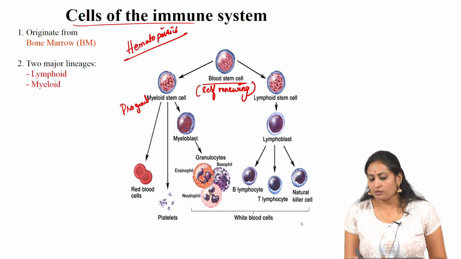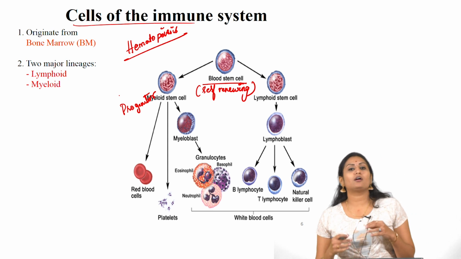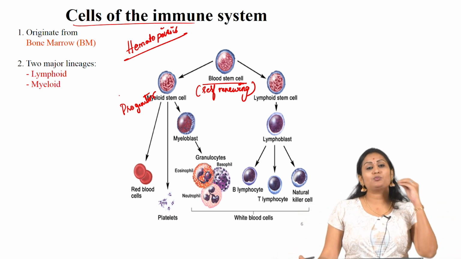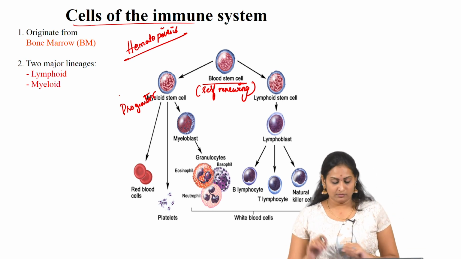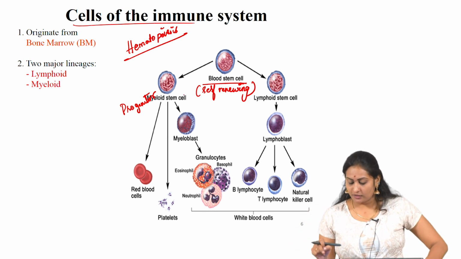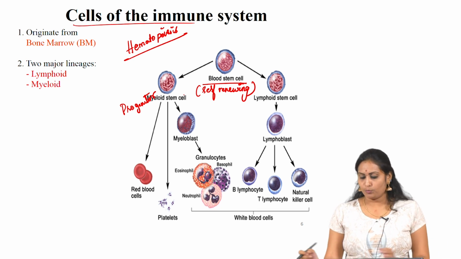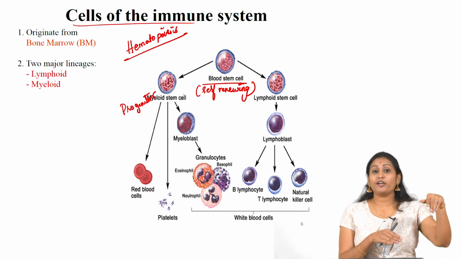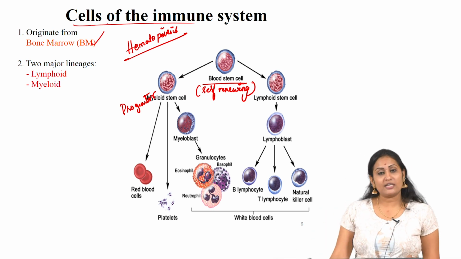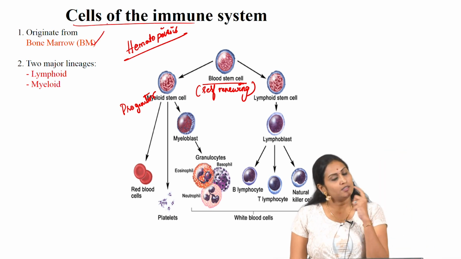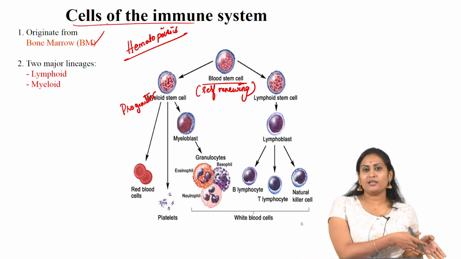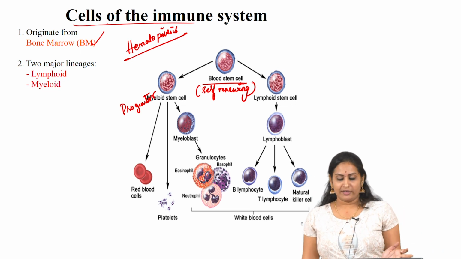When I say they are progenitor cells, it means they lose the self-renewing capacity, and they will be specific to a particular cell lineage. Okay. The myeloid progenitor cells and lymphoid progenitor cells, and these hematopoietic blood cells originate from bone marrow. So, that is the place where hematopoiesis takes place. There are two major cell lineages: the lymphoid cell lineage and the myeloid lineage.